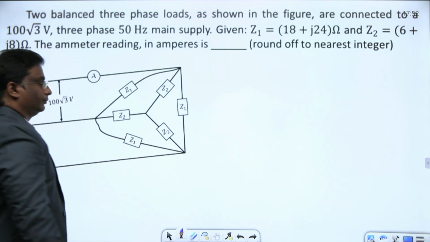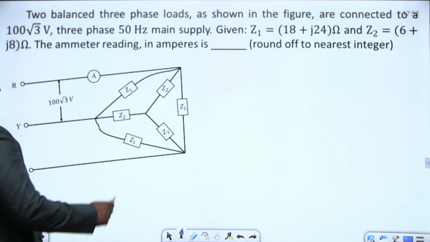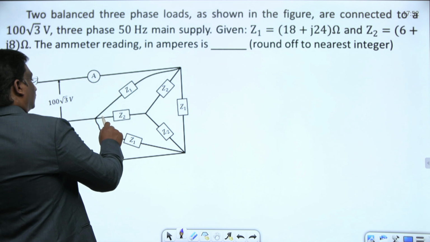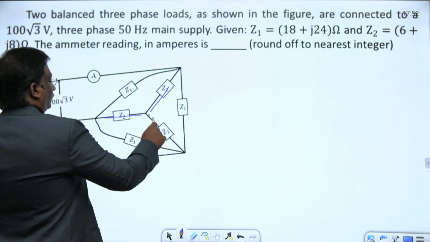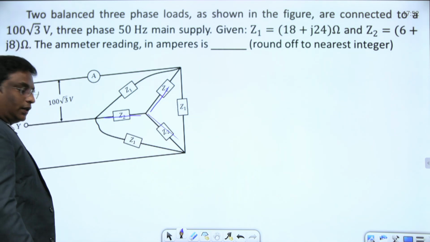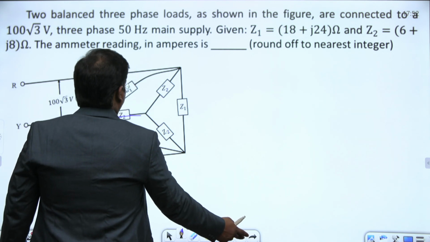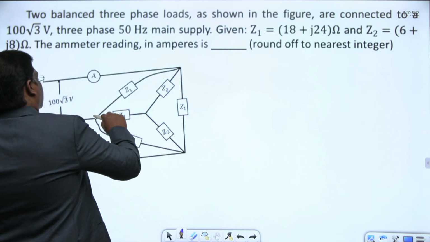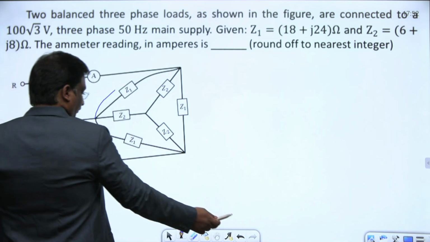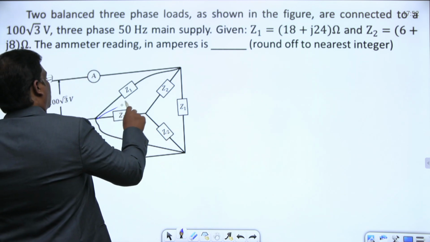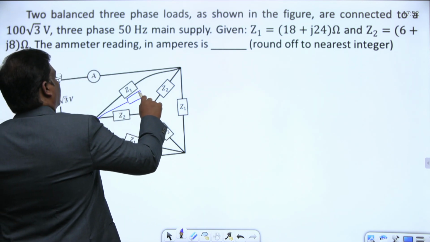We'll do one thing here. What we'll do is we'll convert this star to delta. If I convert this star to delta, this is a Z2. You will get it like this.